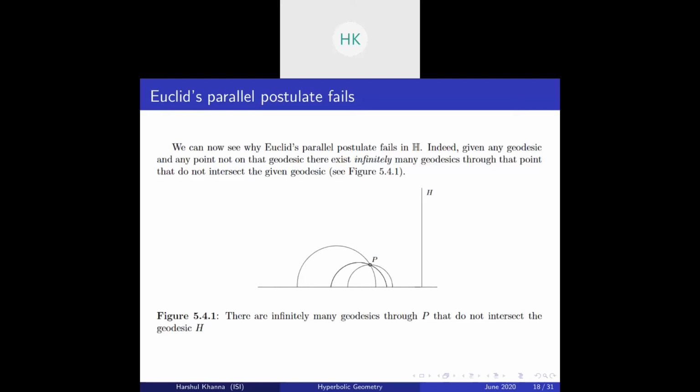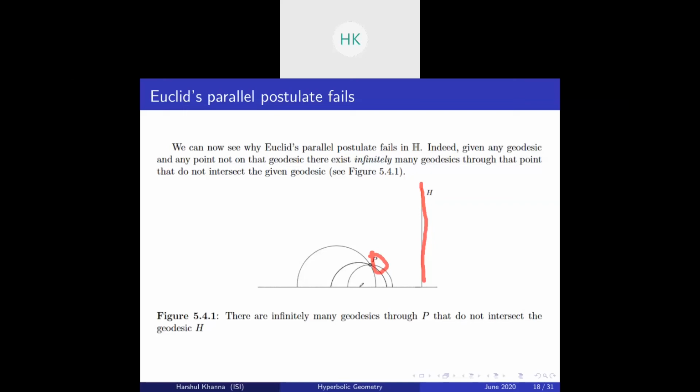Now we observe that Euclid's parallel postulate fails. Why? Because suppose you are given this particular line, let's say this vertical line, and take a point P not lying on it. Then there exist infinitely many geodesics through that point P that do not intersect the given geodesic. You can just construct infinitely many semicircles, right? So there are infinitely many geodesics through P that do not intersect the geodesic H.